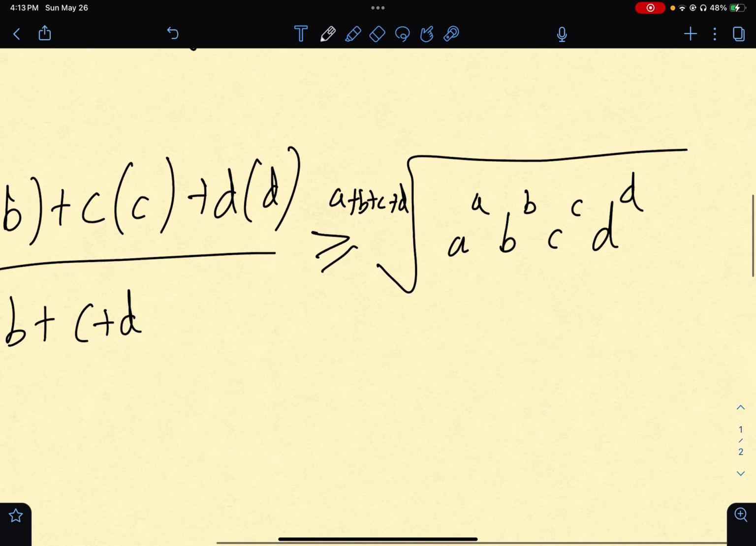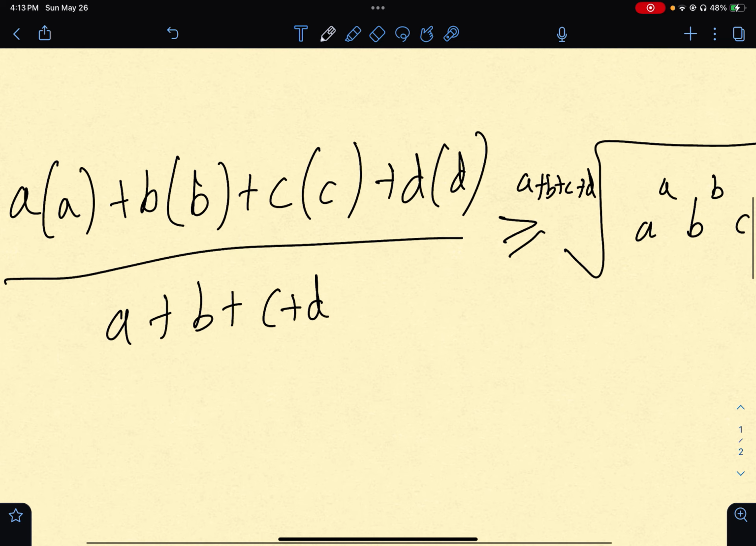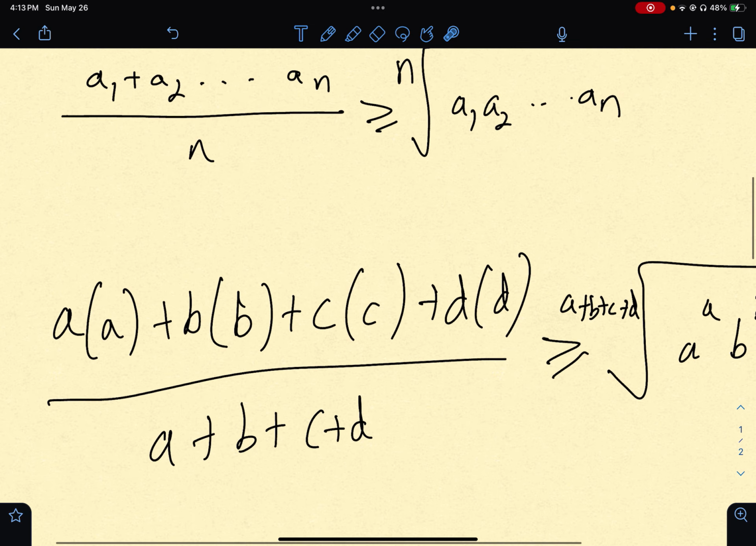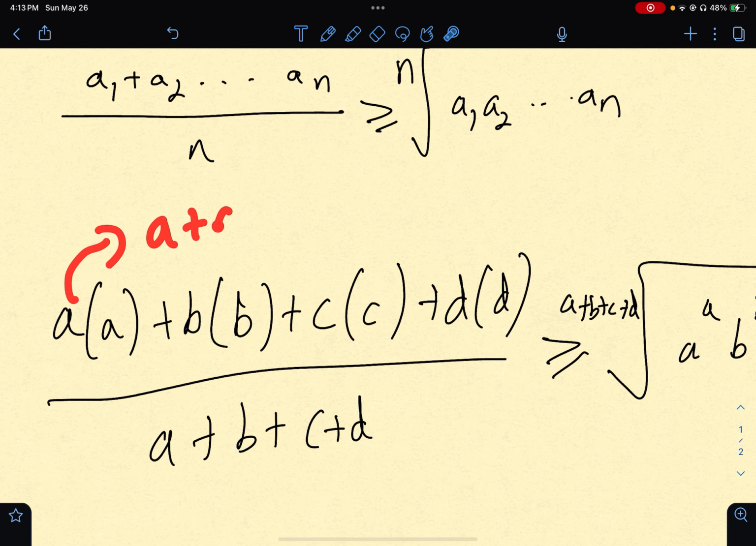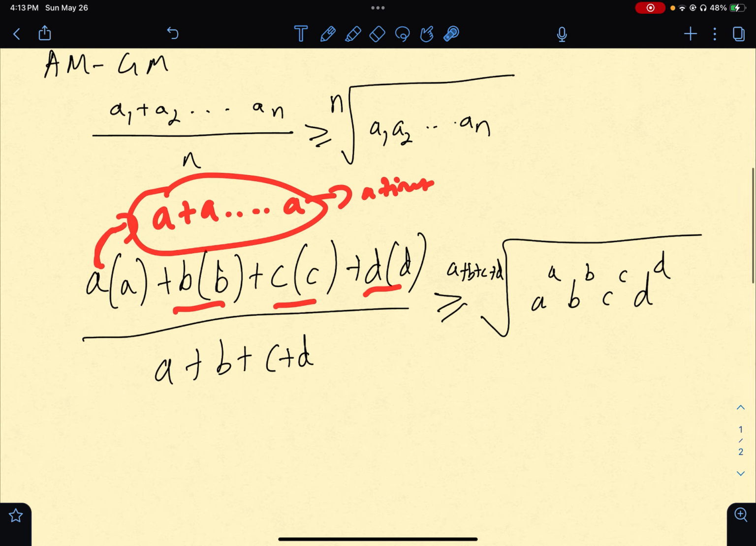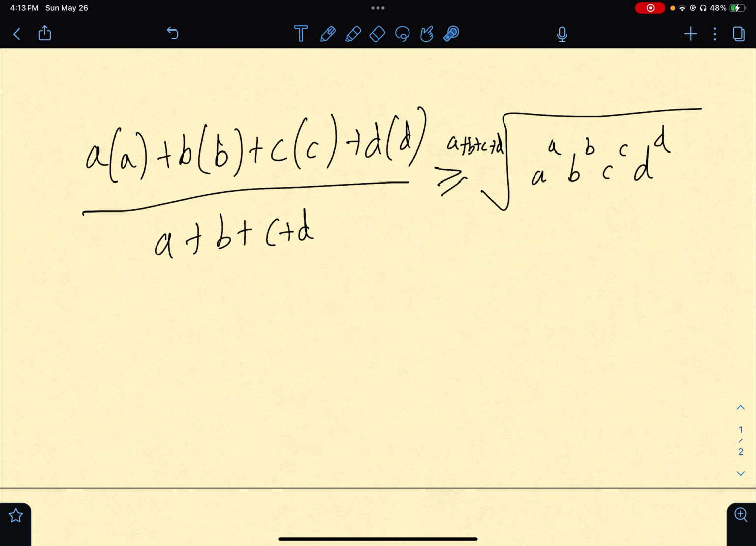What is this? So a is being multiplied a times, right? If you go on to the arithmetic mean side, you will have a plus a plus a, a times. So that is basically a into a. You can look at it this way. This is a total of a times, right? That is what this means. Similarly for b, similarly for c, and similarly for d. So this is basically AM-GM, and this is how we have used AM-GM in this particular way.